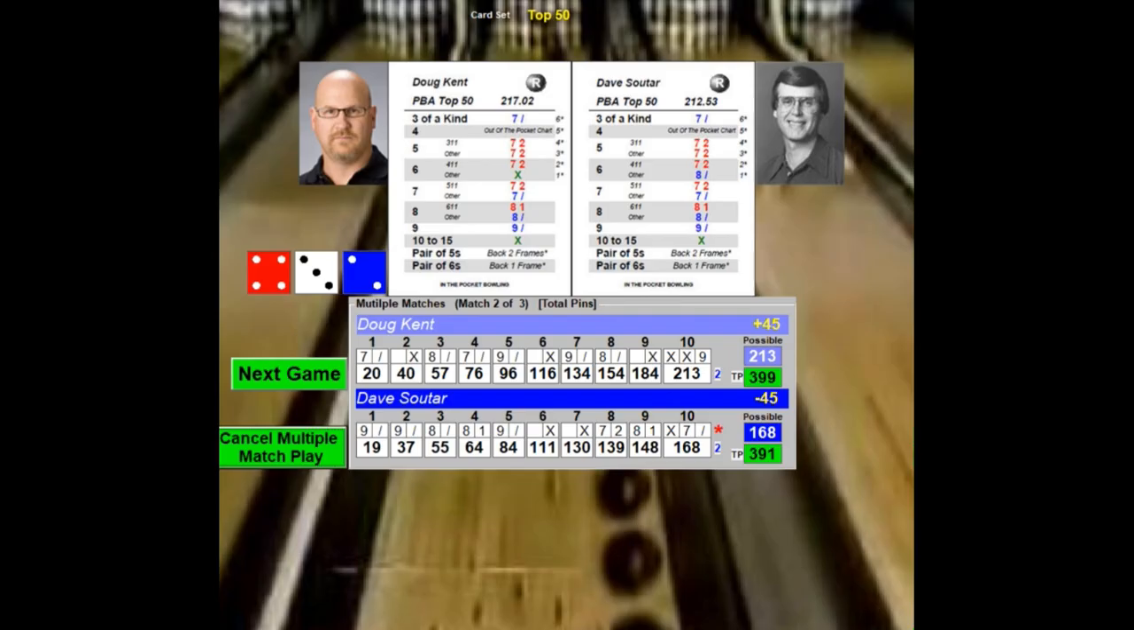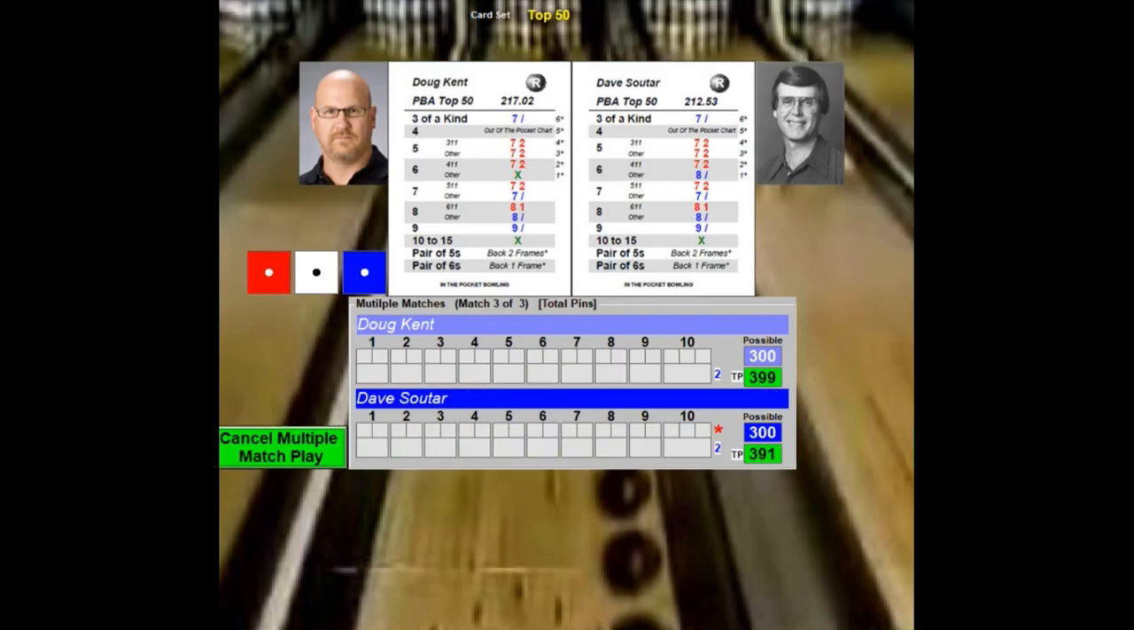So Sultar will throw first. Sultar will throw the 2-5-4. That's a strike. It's 11. Kent throws a 2-3-3. That's a spare. On 2, he throws a 6-5-5. That is a spare. Pair 5, 7 spare. Sultar throws a 3-3-6. That's a strike.